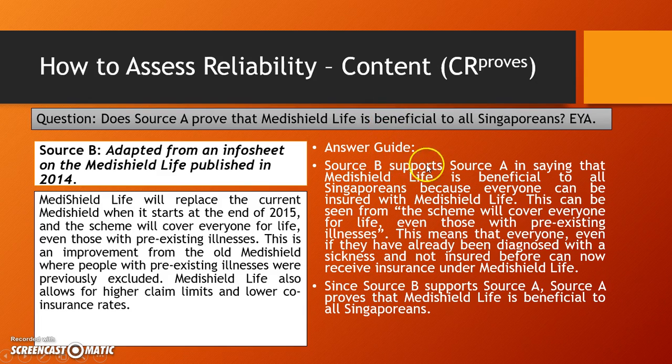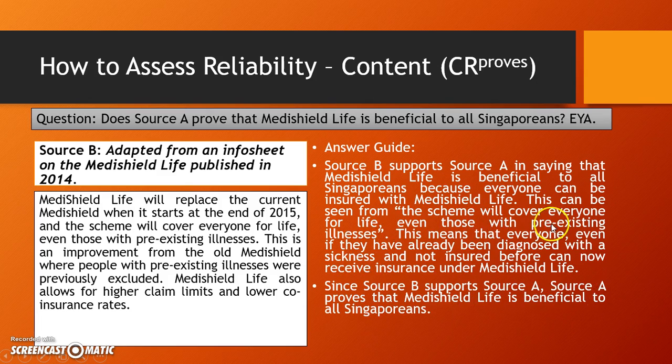Source B supports, you have to use this word supports, source A in saying that MediShield Life is beneficial to all Singaporeans because everyone can be insured with MediShield Life. This can be seen from "the scheme will cover everyone for life, even those with pre-existing illnesses." Okay, this part is taken from this part. So this means that even if they have already been diagnosed with a sickness and not insured before, they can now receive insurance under MediShield Life. Conclude with it: since source B supports source A, it proves that MediShield Life is beneficial to all Singaporeans.